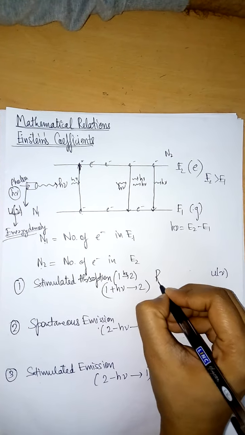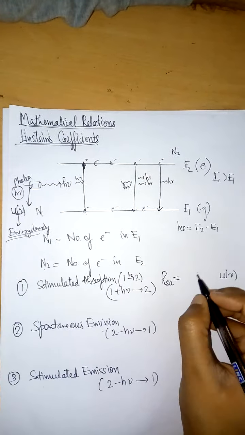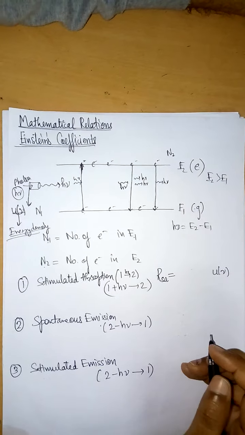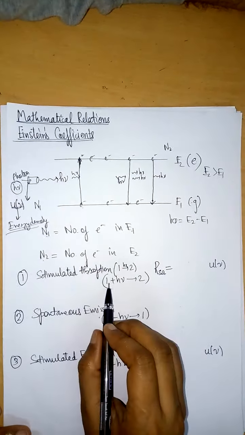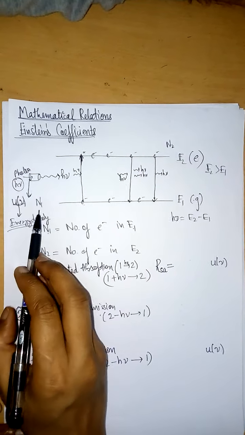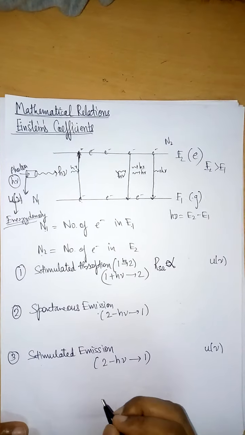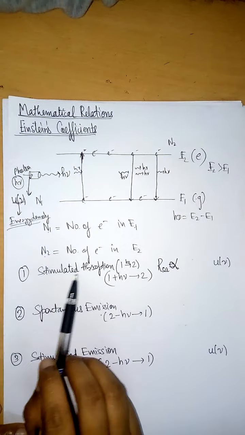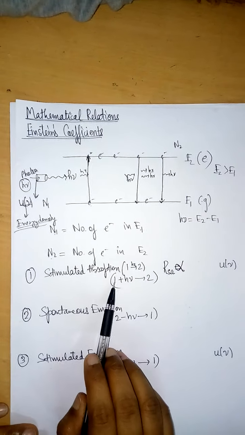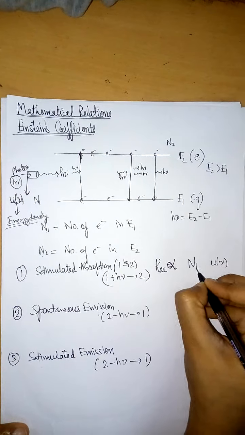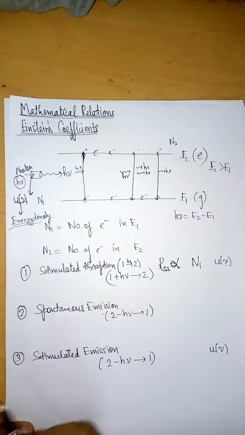The rate of stimulated absorption is proportional to the number of atoms in the first energy level, since electrons go from 1 to 2, as well as the energy density of the external agency.